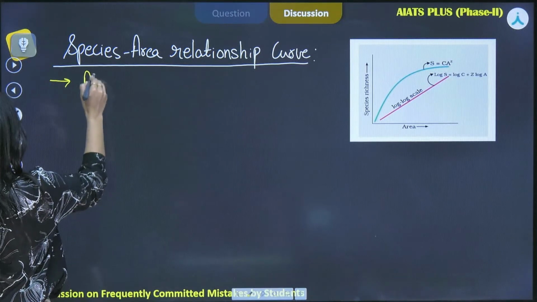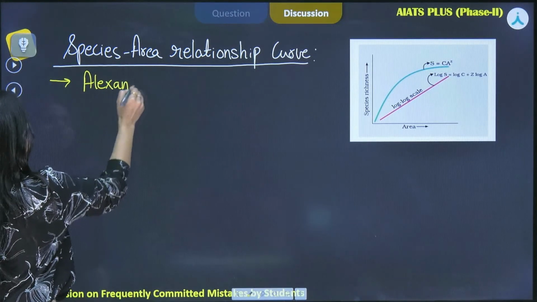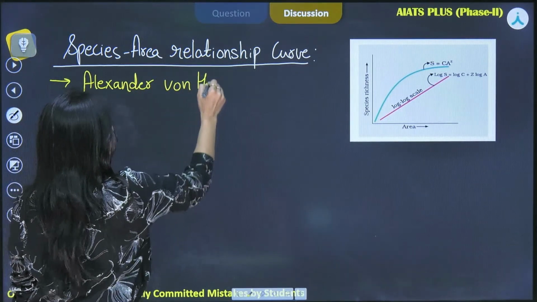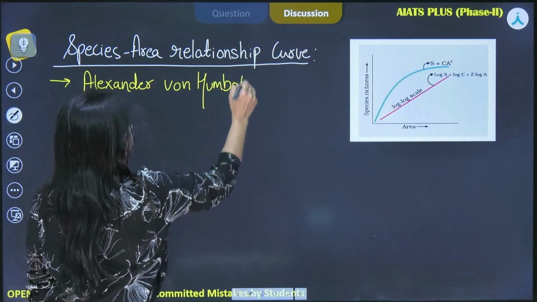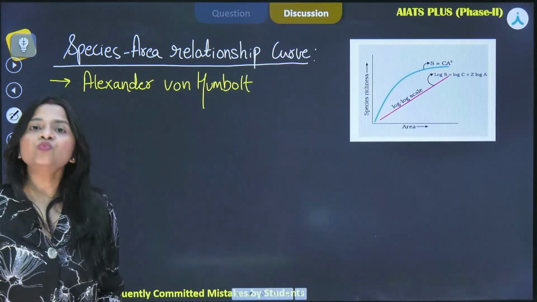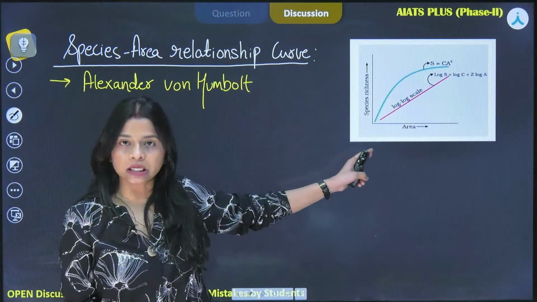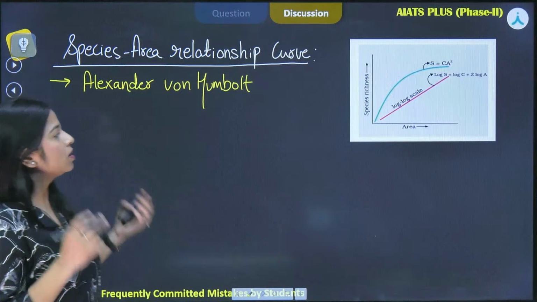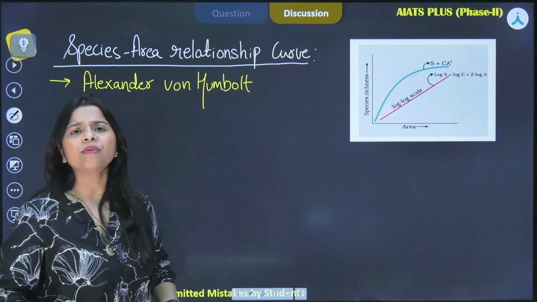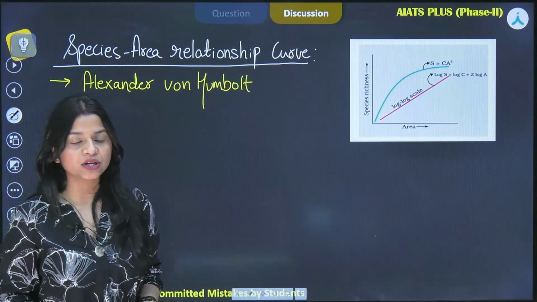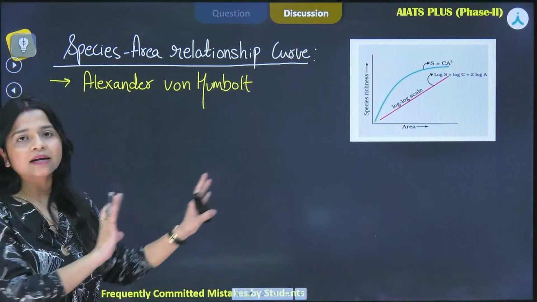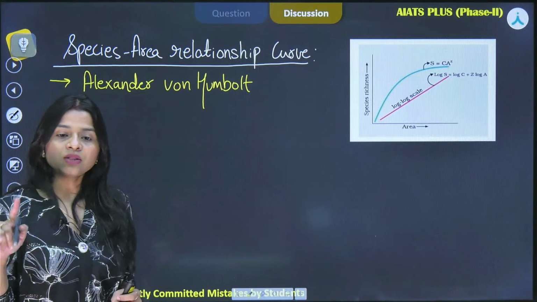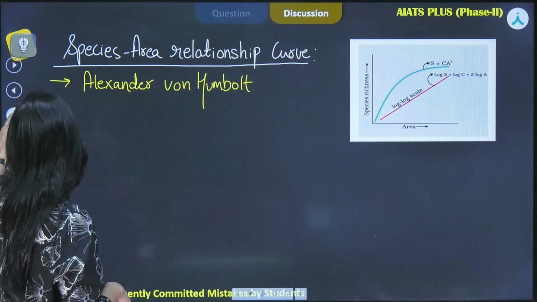It was given by Alexander von Humboldt, and that is why it is also called the Humboldt curve. Now, whatever the question is asking, there are so many characteristics mentioned in the options. We have to understand the curve and then we will answer the question. Yes, very good Rohit, von Humboldt gave this curve.